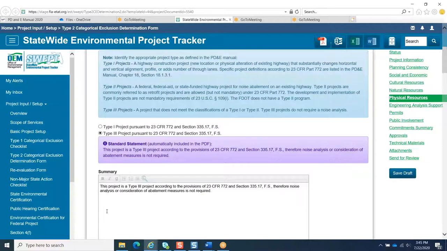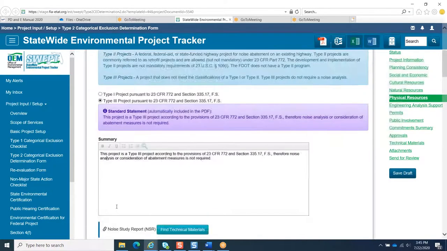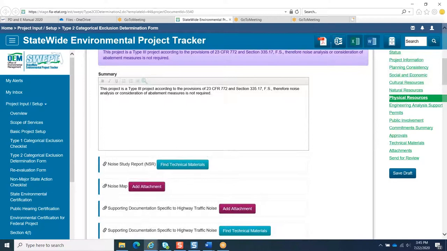If noise impacts occur, summarize the noise abatement measures considered, and if those measures were determined reasonable and feasible. If it is determined to be not reasonable or feasible, please include a brief discussion of the reason. Be sure to include in reference to the Noise Study Report, or NSR, any relevant attachments and document links, such as the Noise Study Report and a noise map.